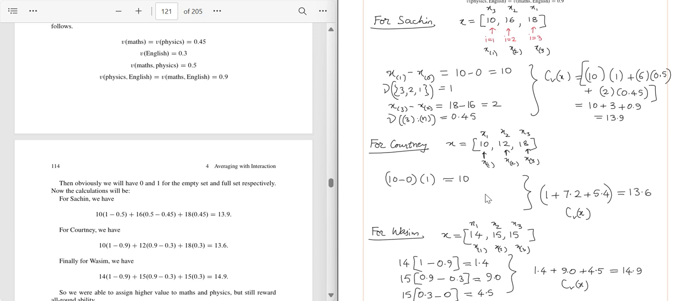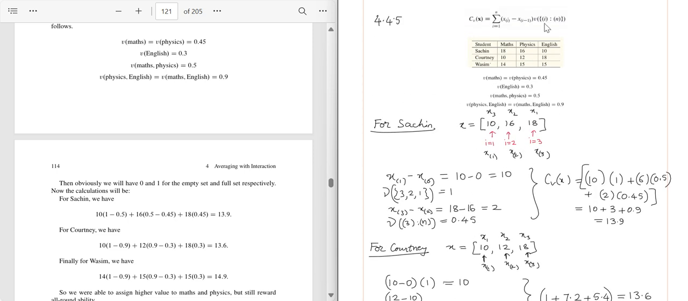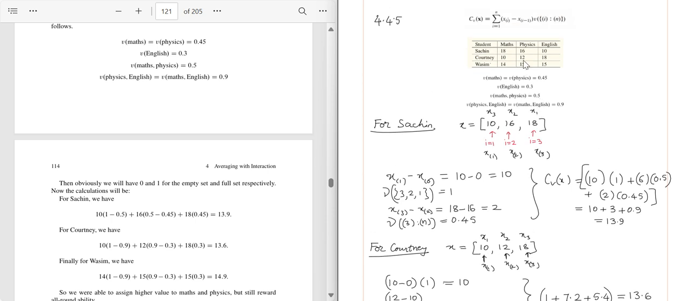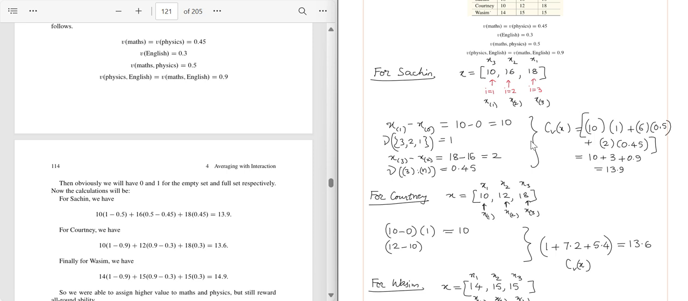Now the second term. So the second term is x2 minus x1, which is 12 minus 10. And what is the fuzzy measure here we need to consider? i to n, 2 to n. This is 2 to 3. So 12 and 18 correspond to physics and English for Courtney. So for physics and English, that fuzzy measure is 0.9. So 12 minus 10 is 2 into 0.9. 2 into 0.9 is 1.8.